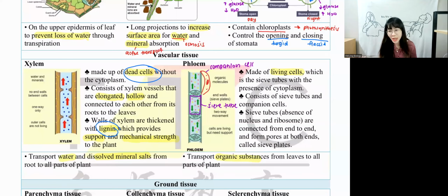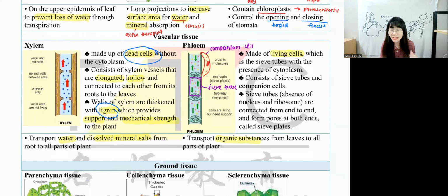But of course, in Chapter 1, you don't have to know so many details. What you have to know is just dead cell and living cell. Transport water and minerals, transport organic substances. That's all. The rest of the characteristics, you will learn in Form 5 Chapter 4, or you have learned it in Form 5 Chapter 4 under transpiration of plants. Okay, now this is vascular tissue.